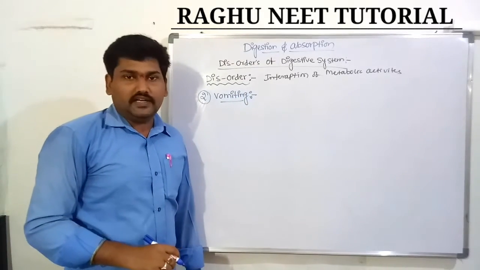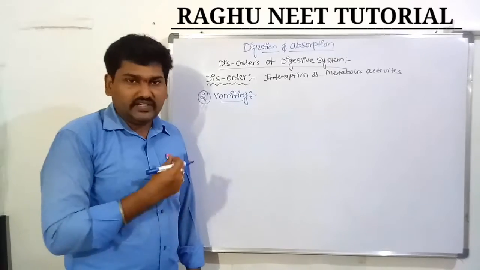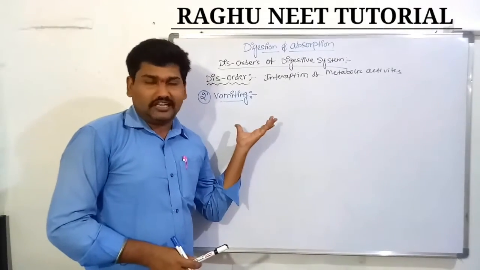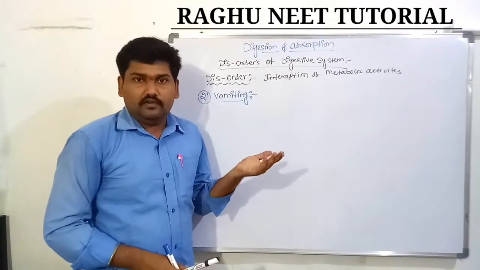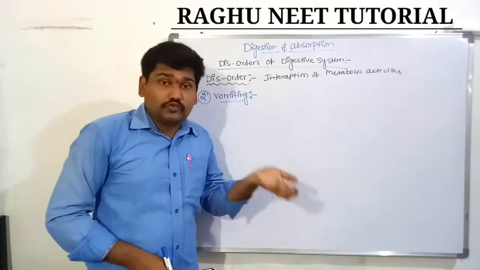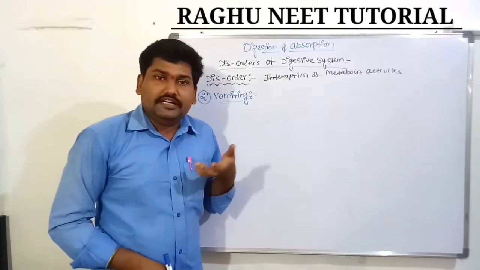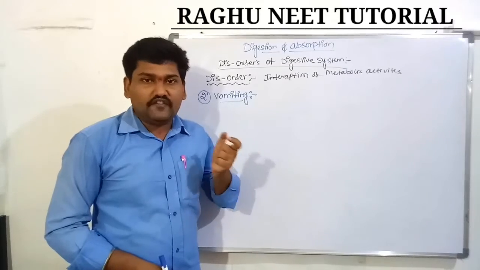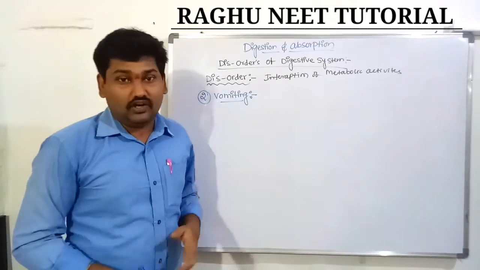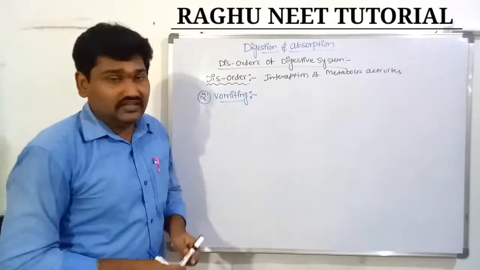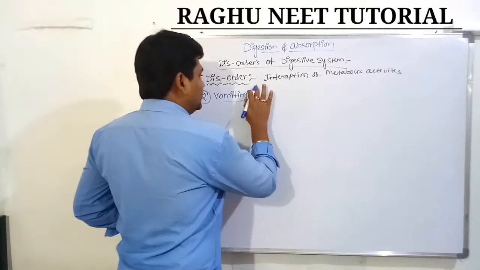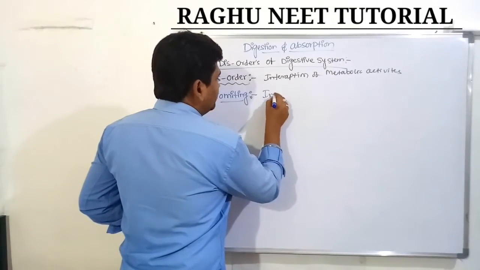Vomiting is also one of the disorders. What is vomiting? Vomiting is nothing but the involuntary forceful discharge of the content of the stomach through the mouth. That is known as vomiting. Involuntary.